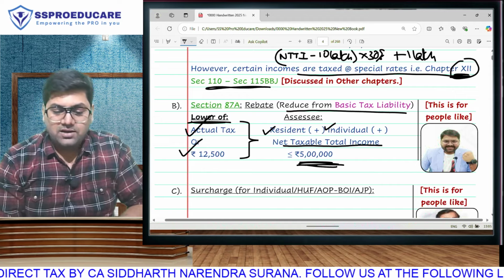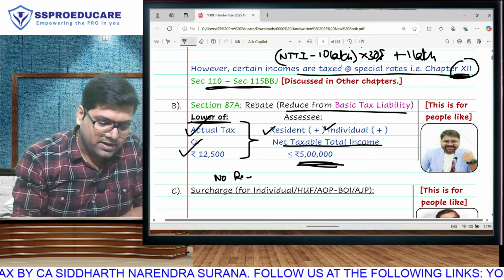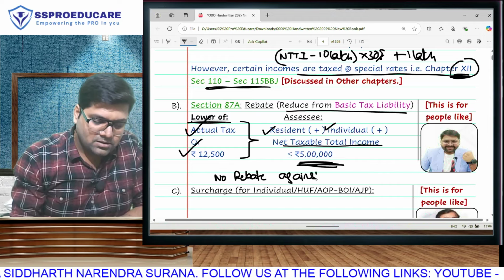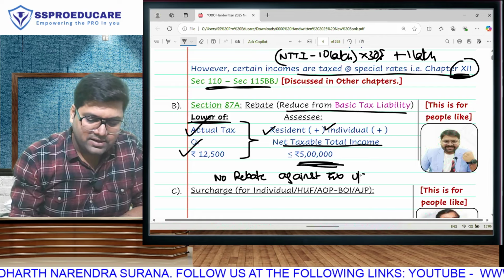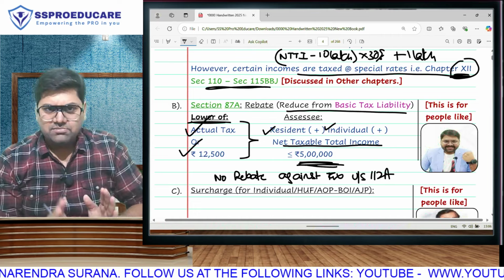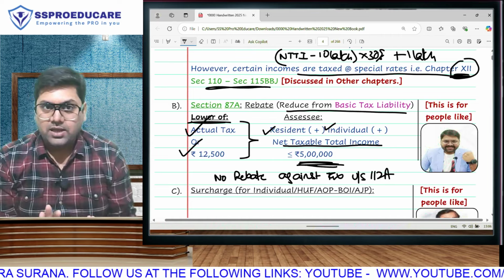But as you are aware, there will be no rebate against the tax that you have calculated under section 112A, long term capital gain stock market tax. Later, when we discuss capital gains, we will talk about it.